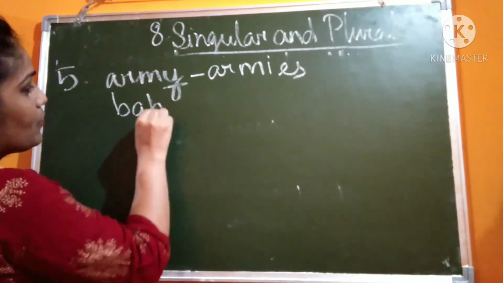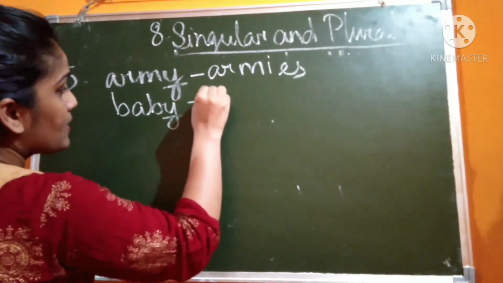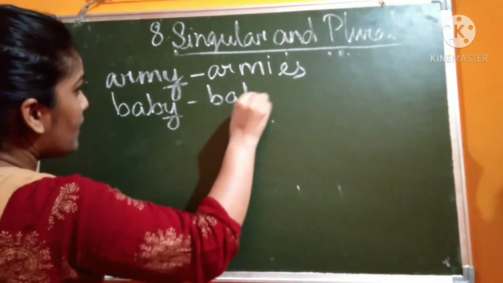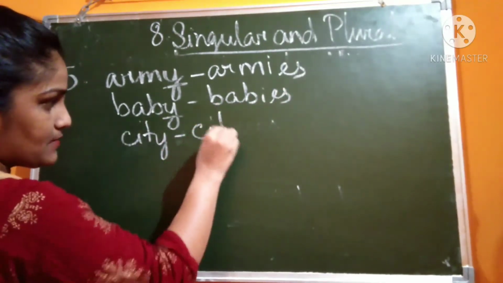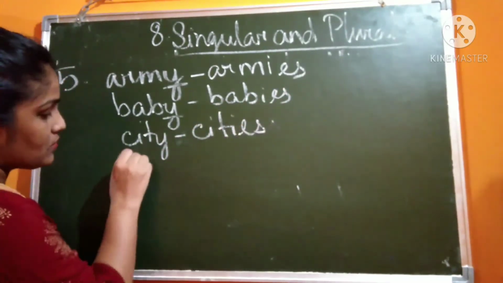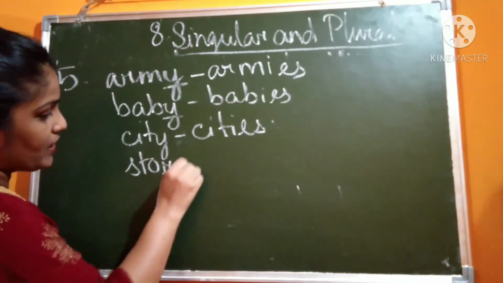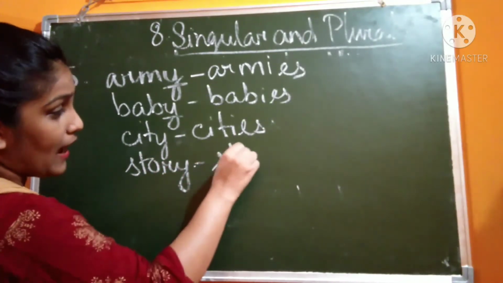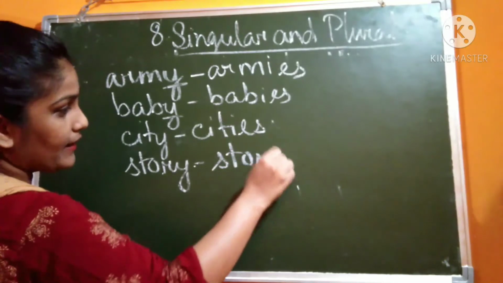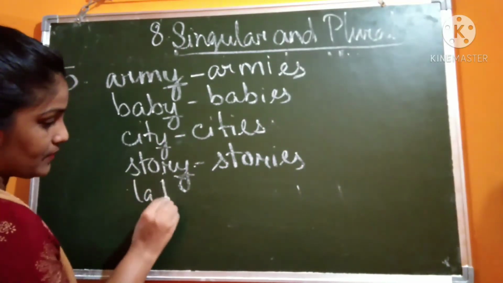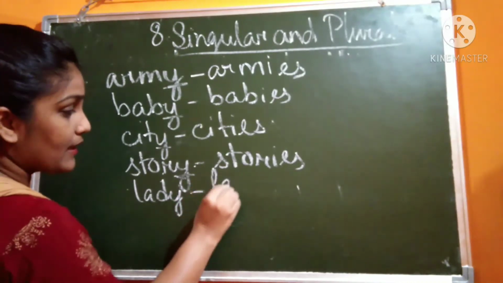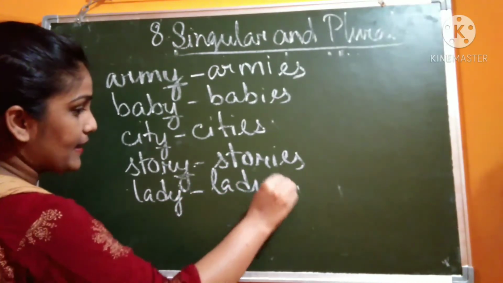Baby, Y becomes I, babies. City, cities. Story. How will you change? By putting IES. You will remove this Y. Lady, then also we will put IES.